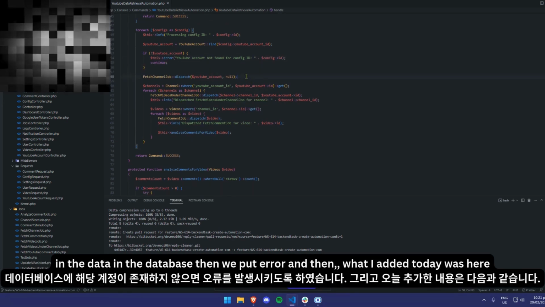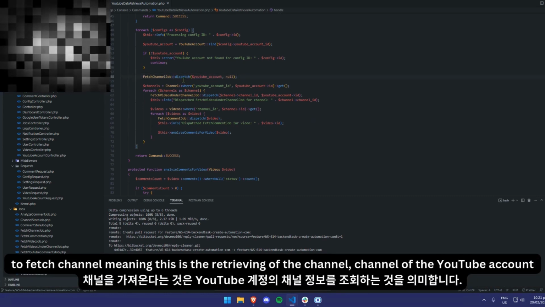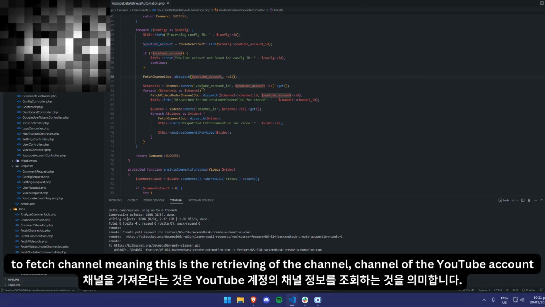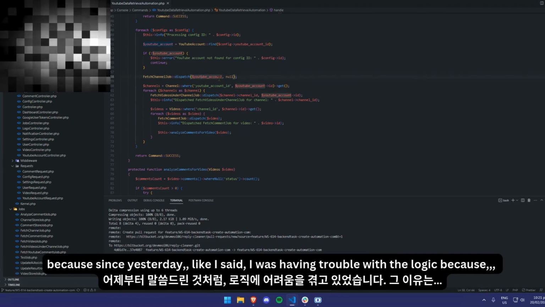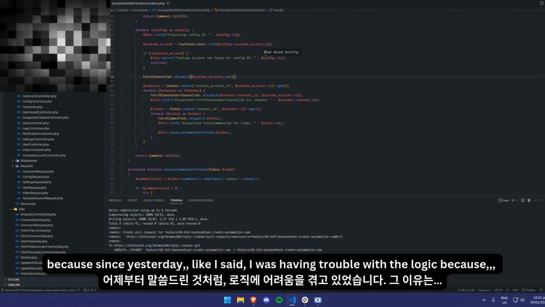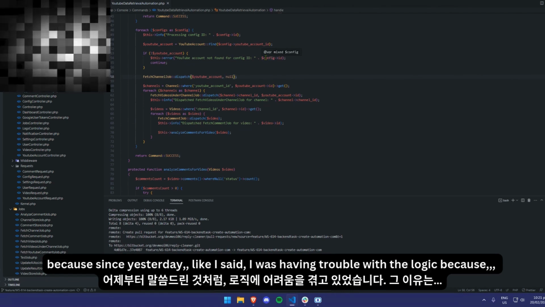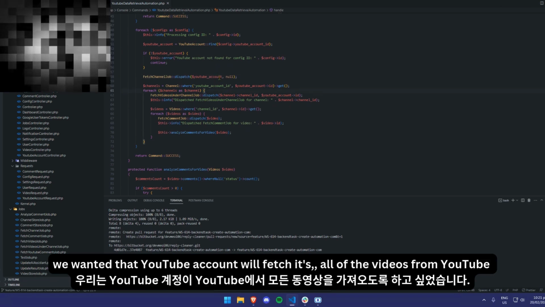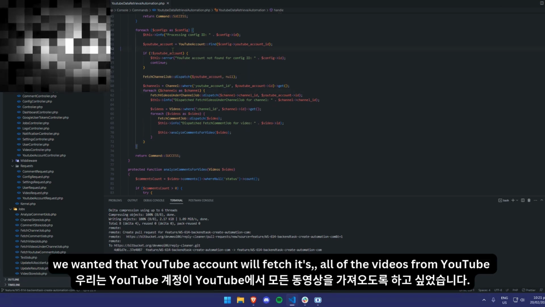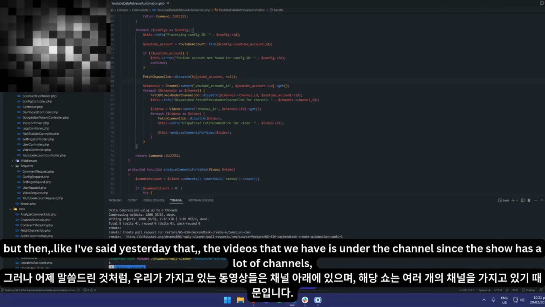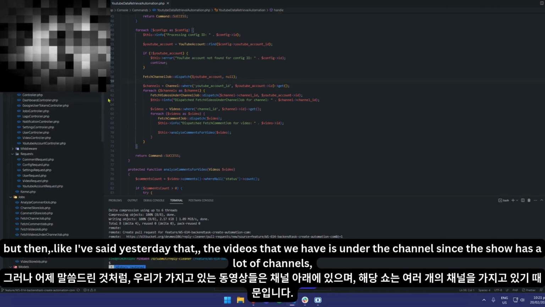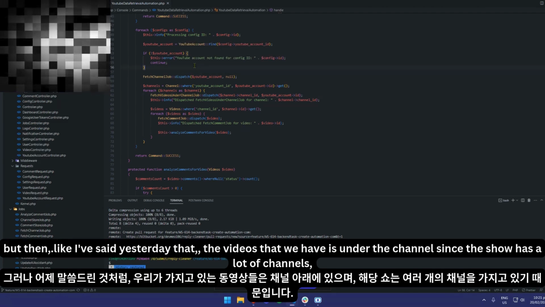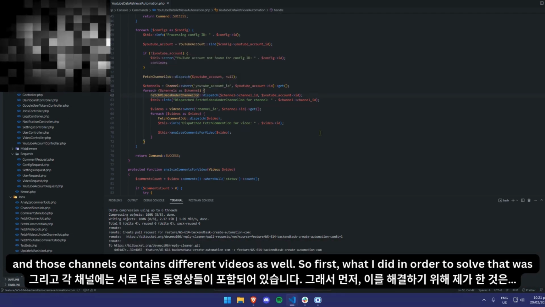And then what I added today was the fetch channel job, meaning this is the retrieving of the channels of the YouTube account. Since yesterday, like I said, I was having trouble with the logic, because we wanted the YouTube account to fetch all of its videos. But as I said yesterday, the videos are under the channel, since the YouTube account has a lot of channels, and those channels contain different videos as well.